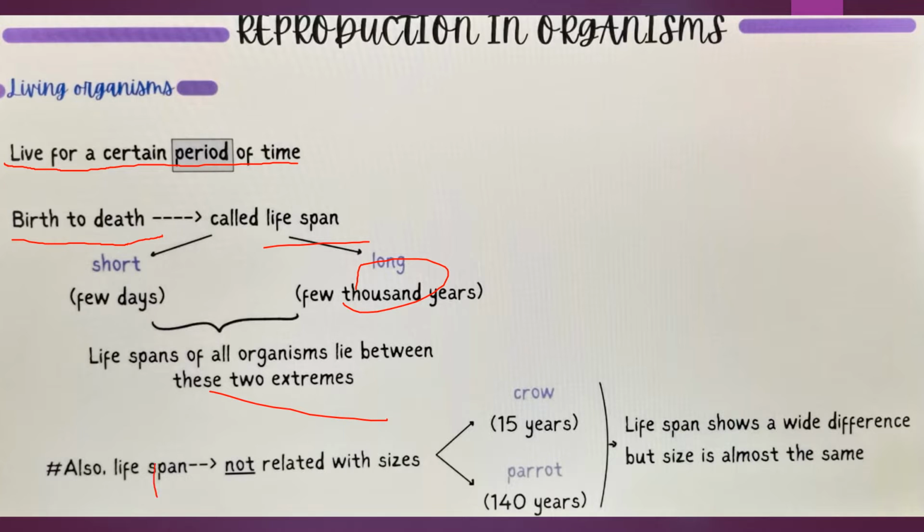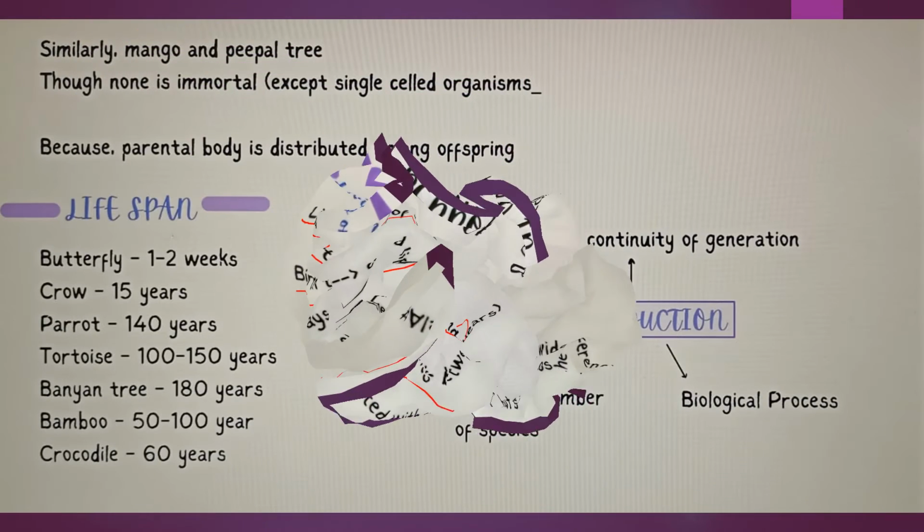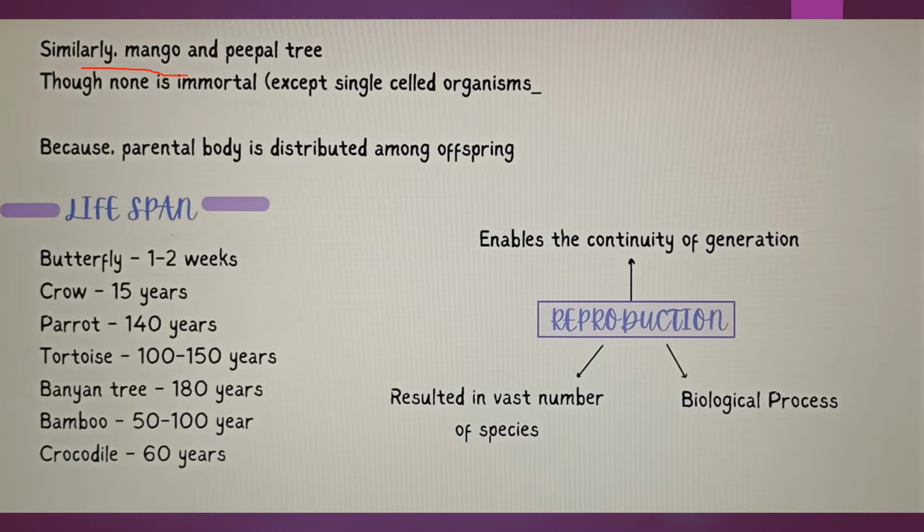And also lifespan does not depend on size. For example, we can take the example of a crow and a parrot. Okay, their sizes are not so different, they are almost similar, but you could see their living ages. Crow lives for about 15 years and parrot lives for about 140 years. And here we can take another example, like a mango tree and a peepal tree. Their heights are similar, but their lifespan ranges are completely different.